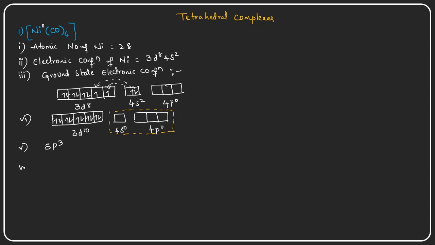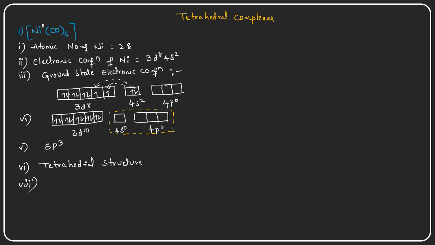So what will be the next point? Immediately, if we know the hybridization, it reveals the structure, that is the tetrahedral structure, right? Tetrahedral molecules. So it is giving the tetrahedral structure.